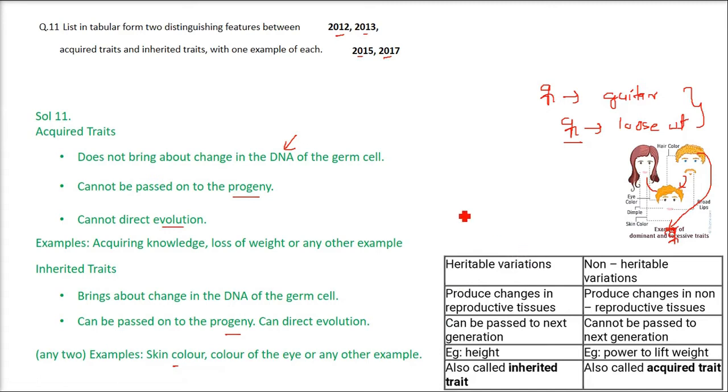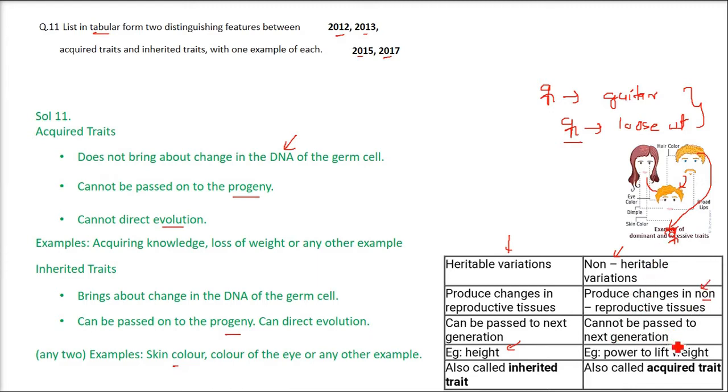Because the question is saying tabular form, you can form a table also. Inherited traits are heritable variations, and they produce changes in the reproductive tissues and can be passed to the next generation. For example, height. While acquired traits are non-heritable, and they produce changes in the non-reproductive tissues. That is, you just get it and you don't transfer it to your progeny.